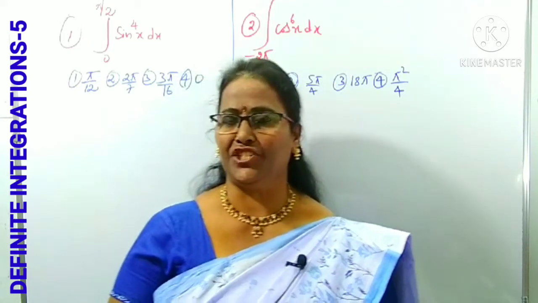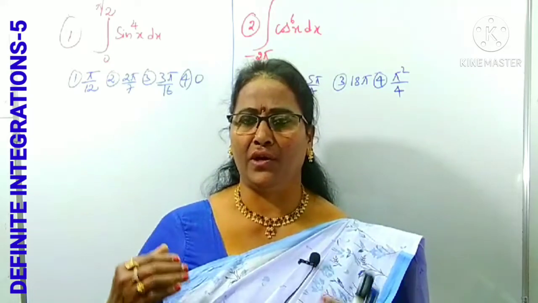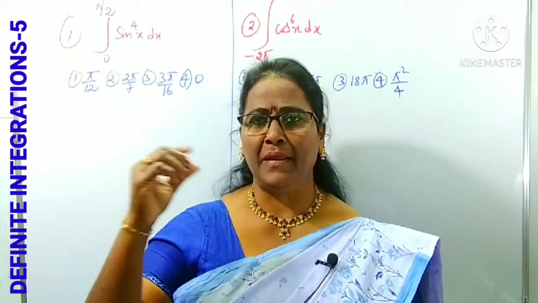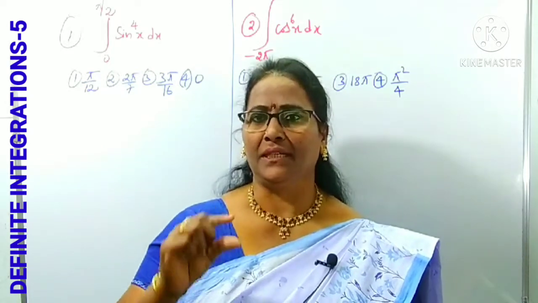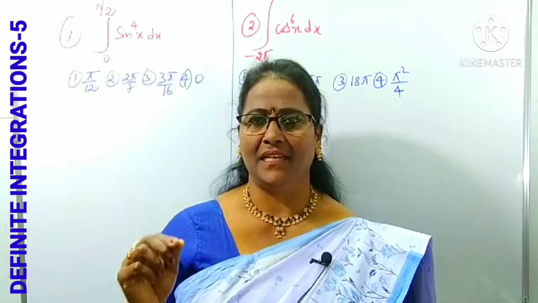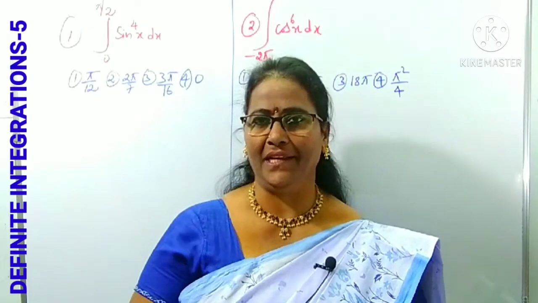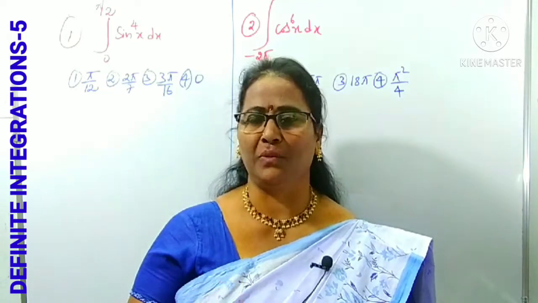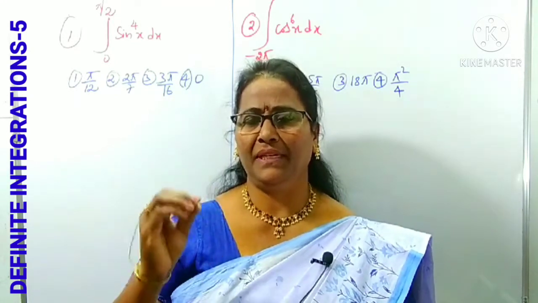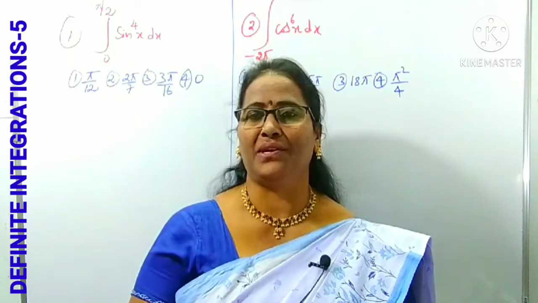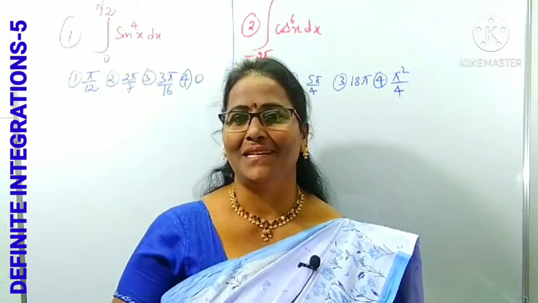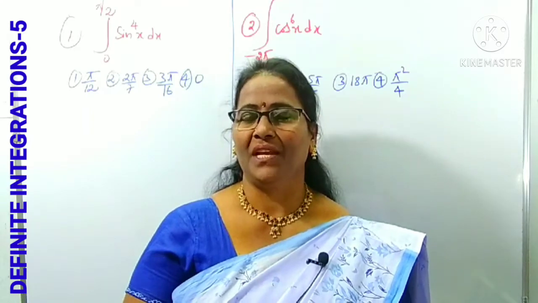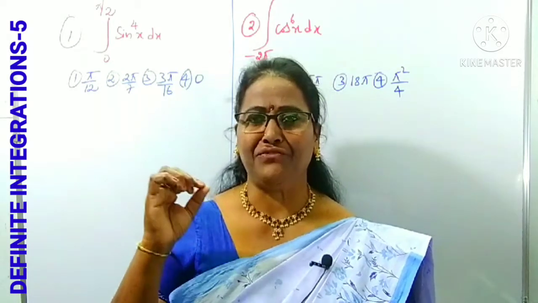Actually, what is the use of the reduction formula? To find the integral of sine, cos, maybe sine and cos, tan with higher powers, where the power is a natural number, a positive integer, like sine power 10x. To find sine power 10x, what do you have to do? For least powers we can do it easily, like sine square x, sine cube x up to sine power 4x. Little bit we can do easily, but if there are higher powers, it is very difficult to reduce the sine power, cos power, sine and cos power, as well as tan, cot, etc.